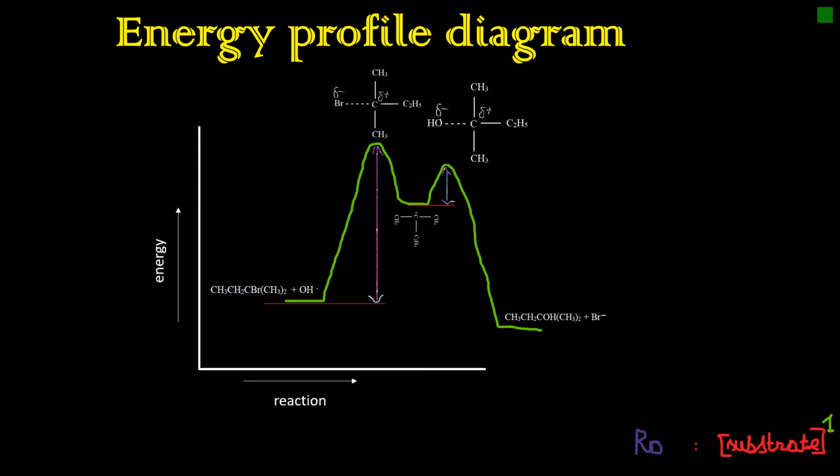So the rate of this reaction will depend on the concentration of the alkyl halide only, because it is the one which is involved in the first step. So the name of this mechanism is SN1, or unimolecular nucleophilic substitution.